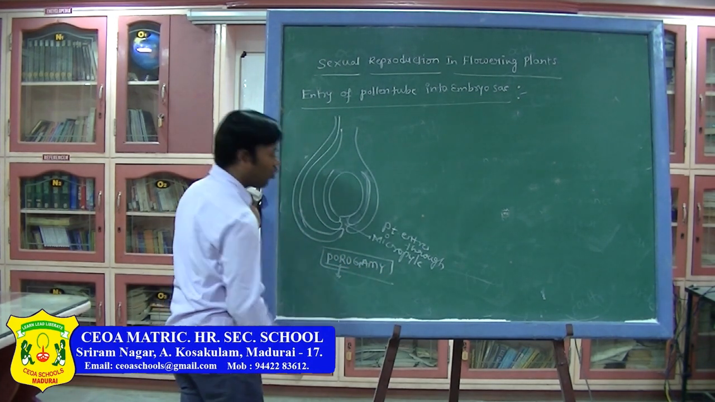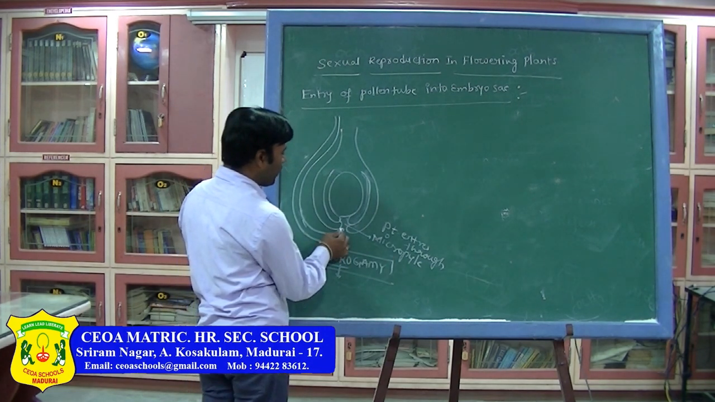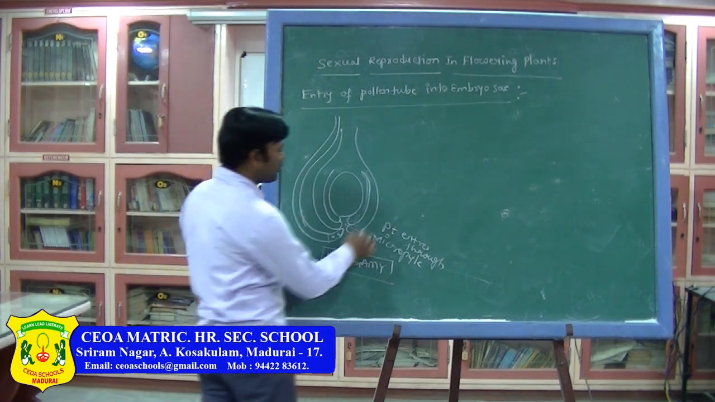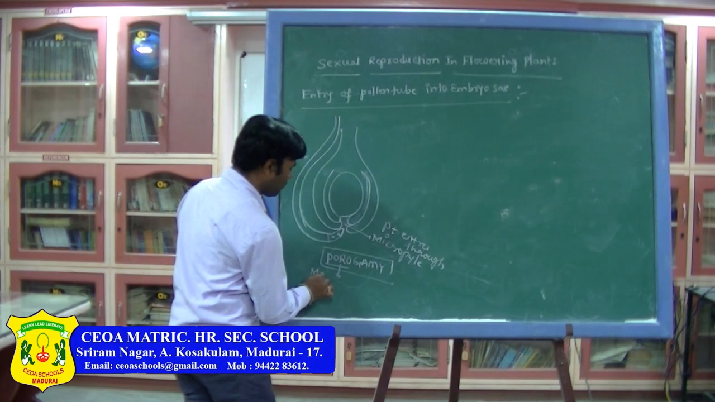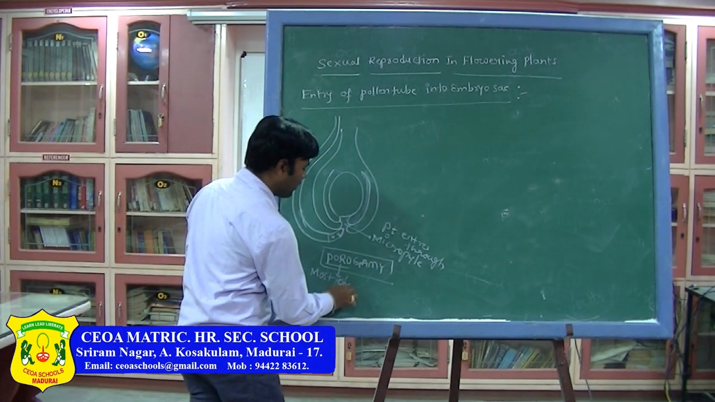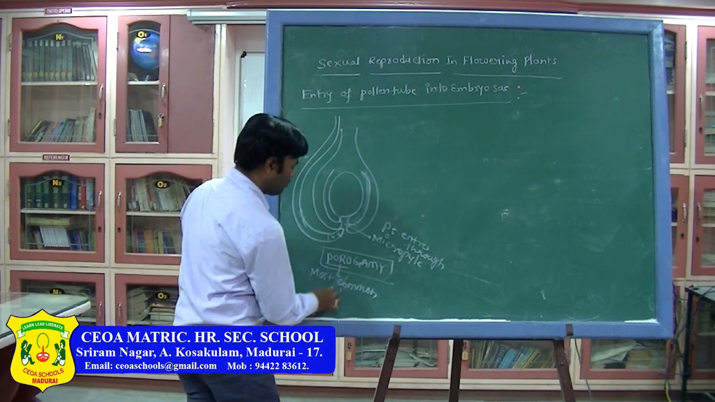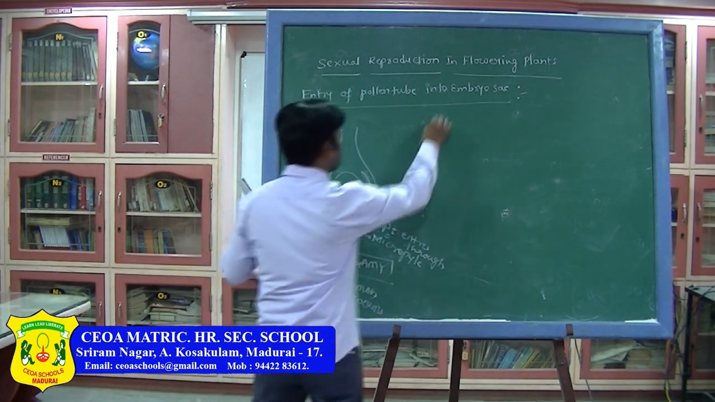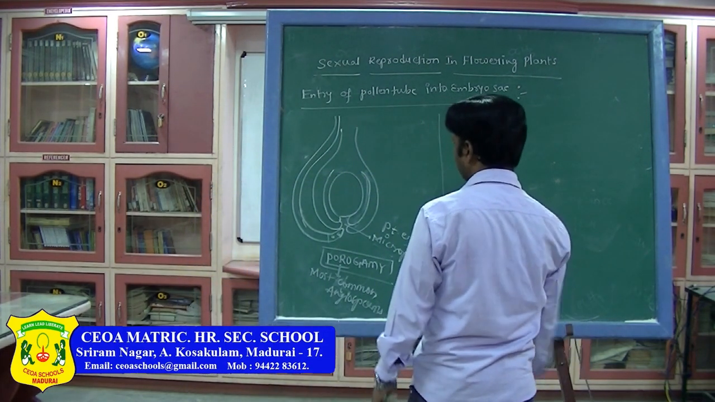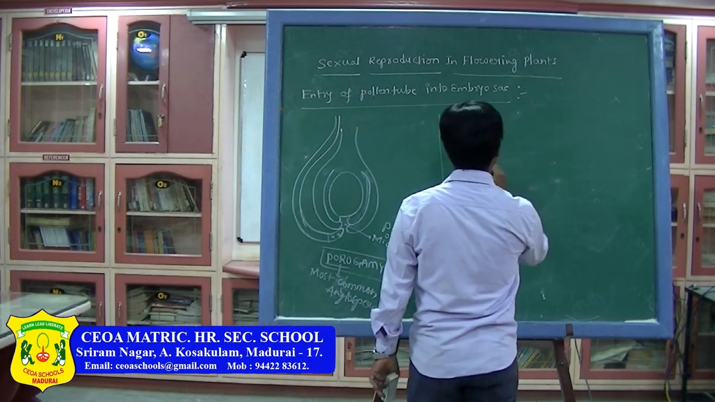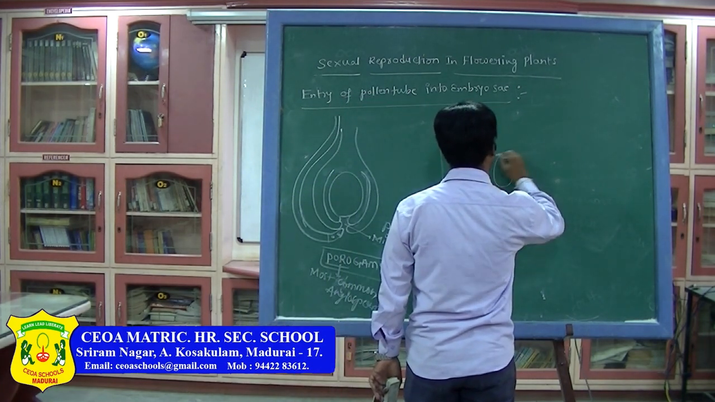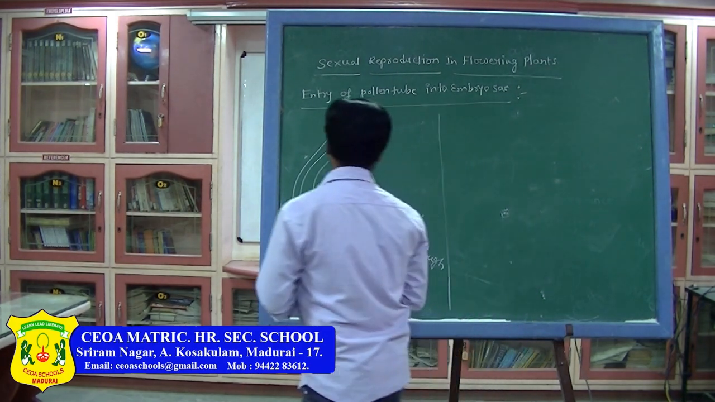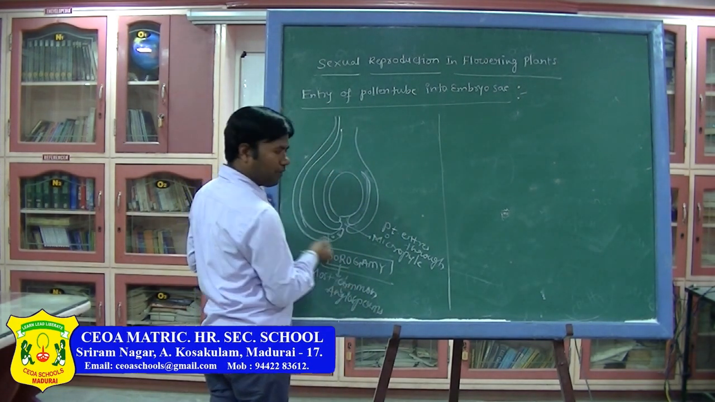Pore means a small hole-like structure, that is the micropyle. If the pollen tube enters through the micropyle, that is called porogamy. It is most common in angiosperms. Next, this is about porogamy. In the same manner, this is the first one, porogamy.